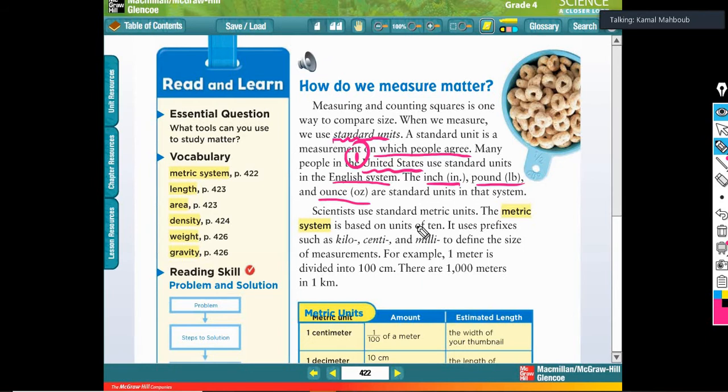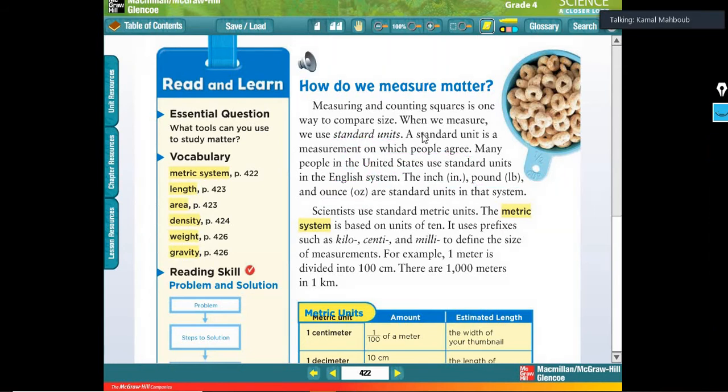Again, we said that a standard unit means the unit which people agree with. Like the United States uses the English system as its standard unit. Use inch and mile for distance. Use pound and ounce for mass. That is the first example of a standard unit. As you see here, the United States uses the English system.